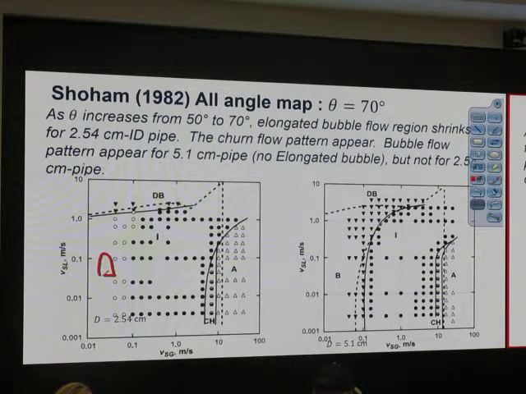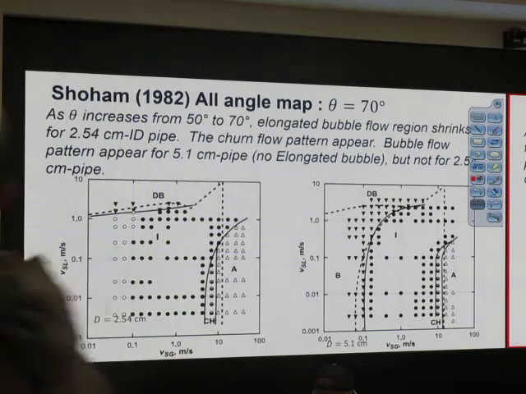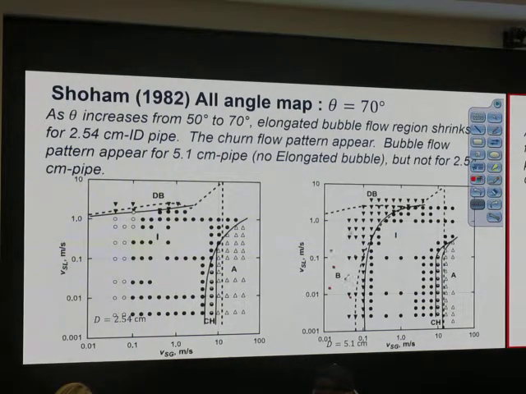But when the pipe is big, and we try to form a bullet-shaped bubble, that bubble moves quickly, so it leaves. We are left behind with just bubble flow, small bubbles moving up. That is just a simple explanation. We don't go into detail, but what I want you to know is this flow pattern can change abruptly from one pipe diameter to another pipe diameter.